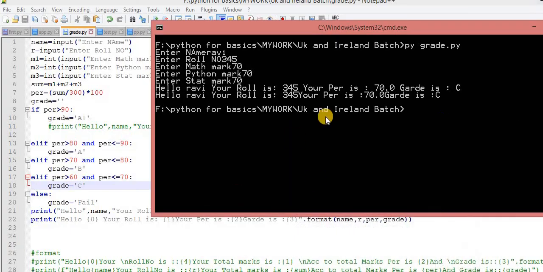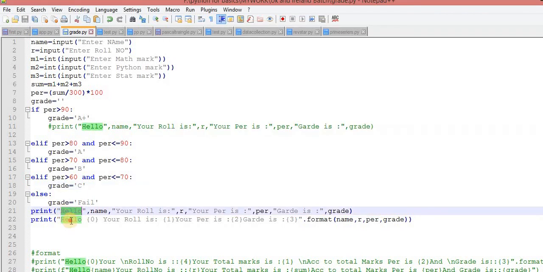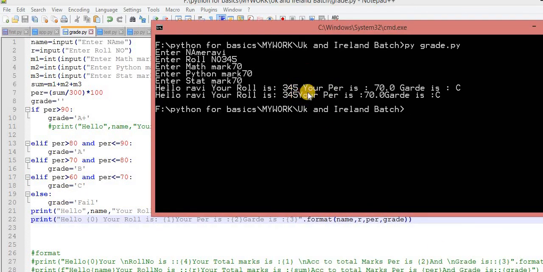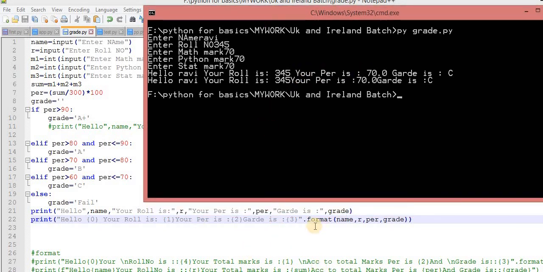So for the same input, now you can observe it. The output is the same. For the first line and for the second line, the output is exactly the same as what we are getting. Okay, so this is the second way, with the help of this format.